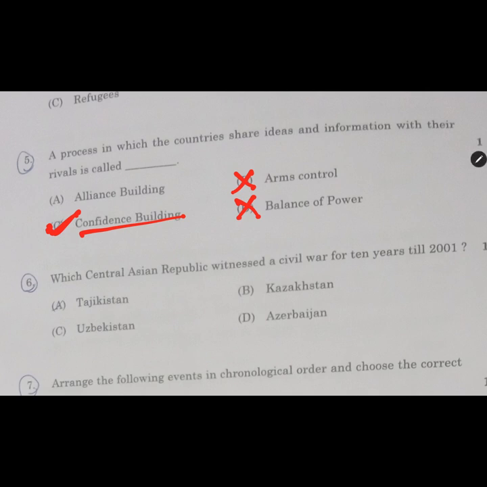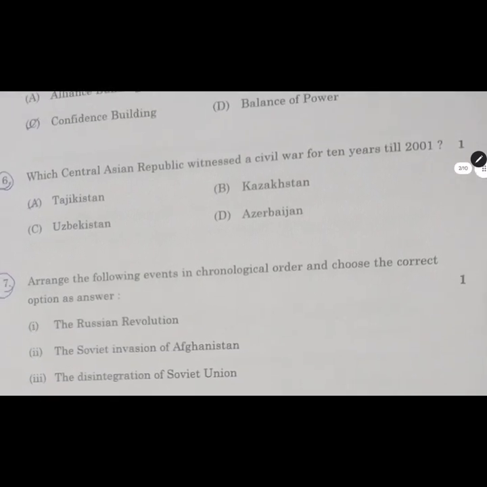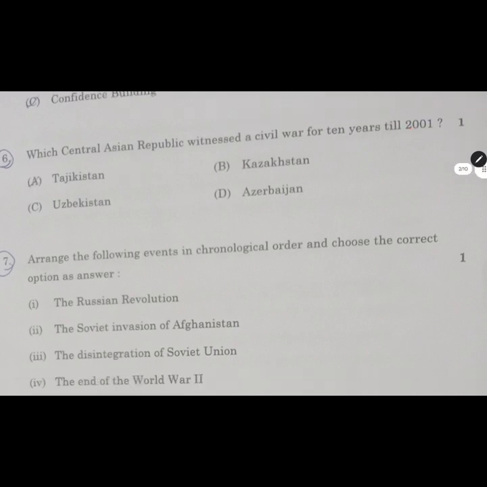And alliance building is when you join somebody. Like here Ukraine and Russia joined each other, so this was alliance building. So this is the only option we found to be correct. Okay, now we move ahead with the next MCQ. Which Central Asian Republic witnessed a civil war for 10 years till 2001? The answer for this is Tajikistan. Since 1991 there was a fight going on, and it ended after 10 years in 2001. So this is the answer for this MCQ.